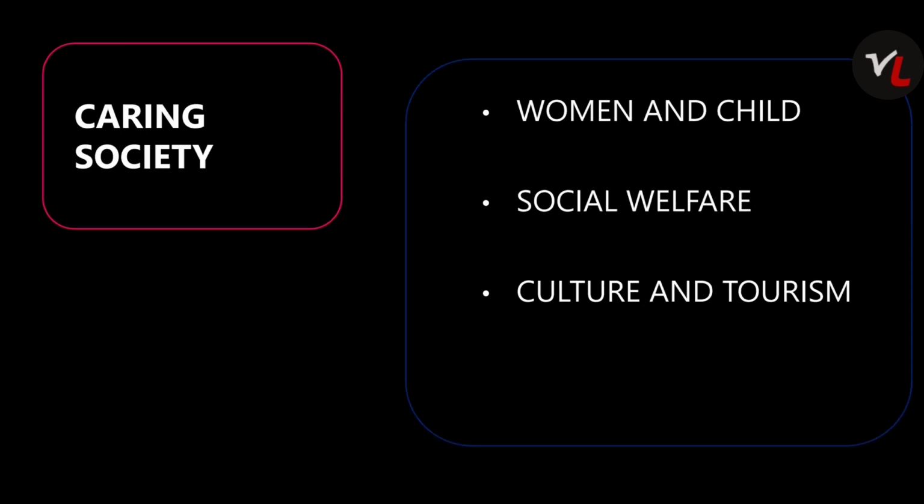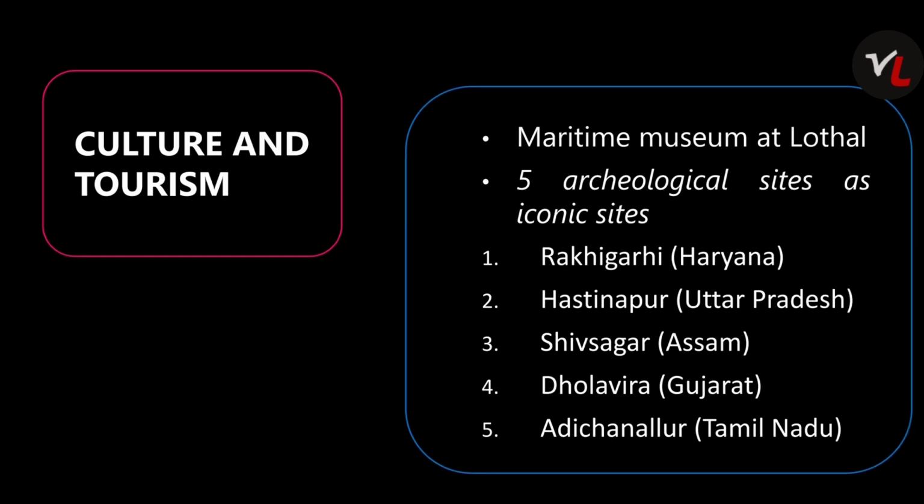The third pillar is caring society, and it includes measures pertaining to women and child, social welfare, culture and tourism. When it comes to culture and tourism, a maritime museum is proposed to be set up at Lothal, which is in Gujarat. There are 5 archaeological sites which are recognized as iconic sites. They are Rakhi Garhi in Haryana, Hastinapur in Uttar Pradesh, Sivsagar in Assam, Dholavira in Gujarat, Adichanallur in Tamil Nadu.